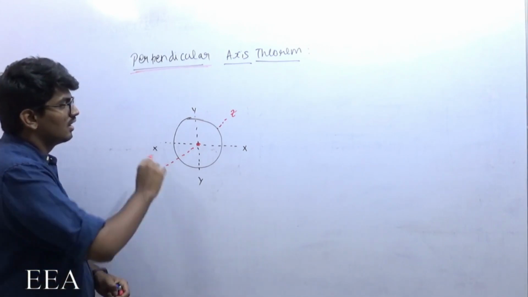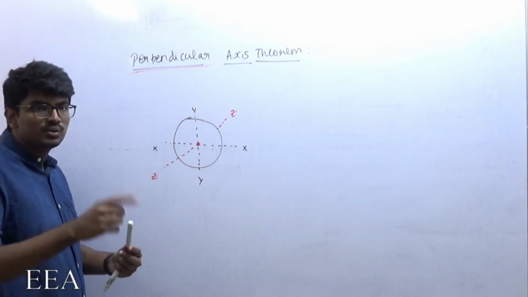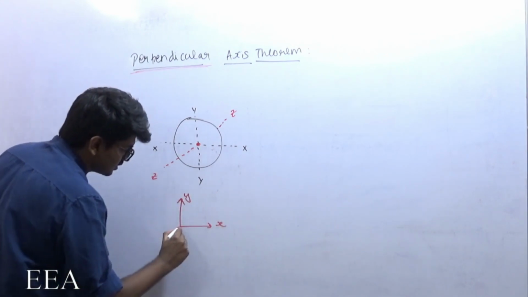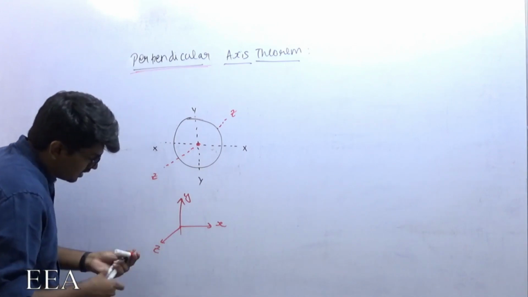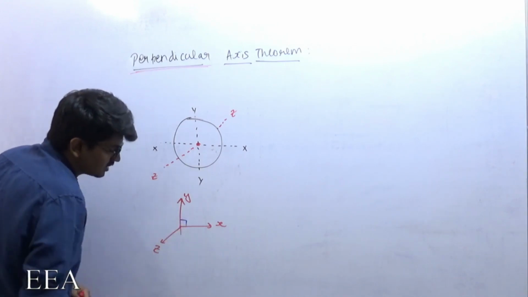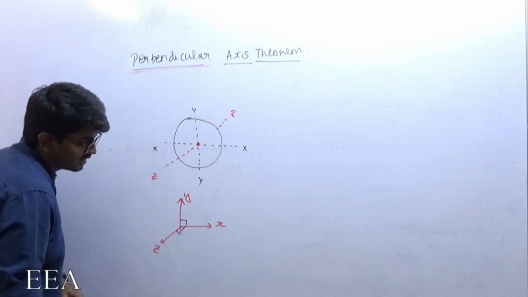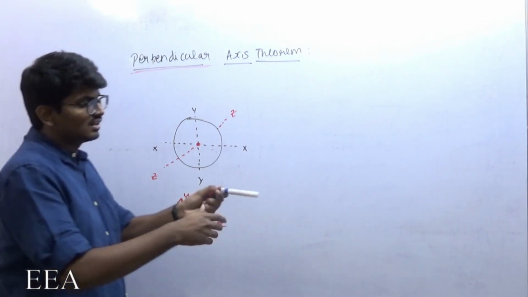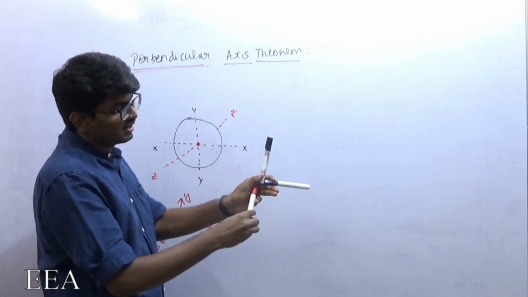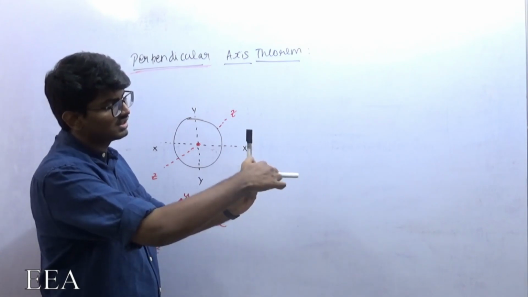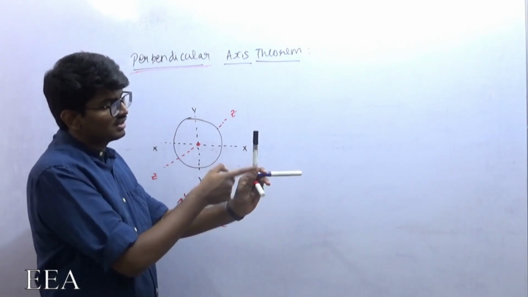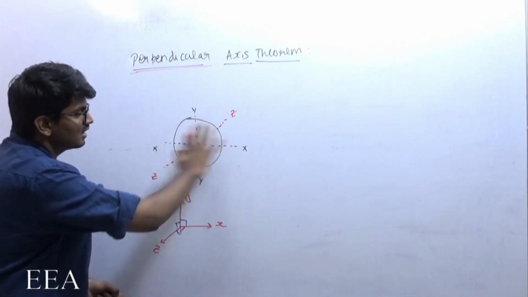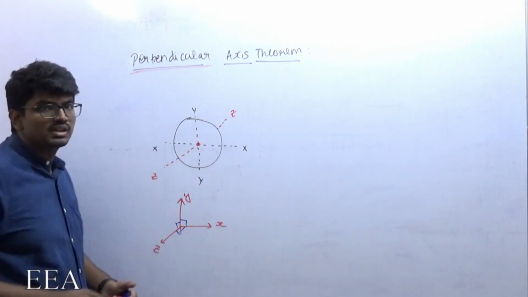And one more thing, all 3 should be perpendicular to each other: x and y, z and x, and similarly y and z. The x-axis and y-axis are in the plane, and the z-axis is perpendicular to the plane.